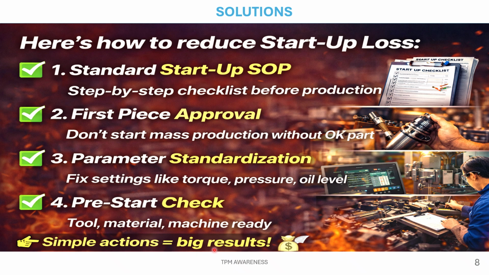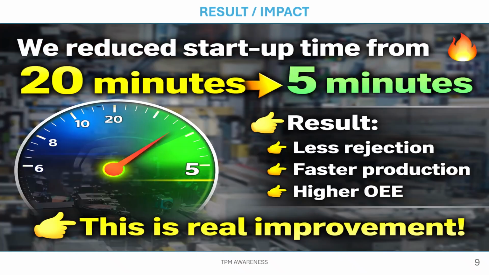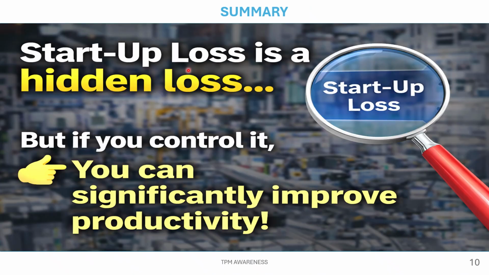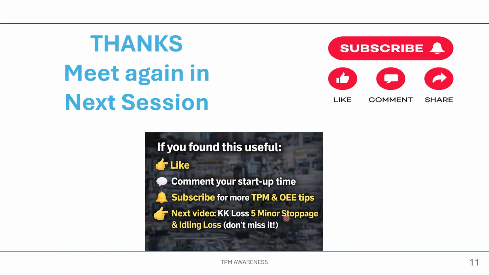Simple actions that are creating big results. So we reduced startup time from 20 minutes to 5 minutes, and the results are less rejection, faster production, higher OEE. This is a real improvement. So startup loss is a hidden loss, but if you control it, you can significantly improve productivity.